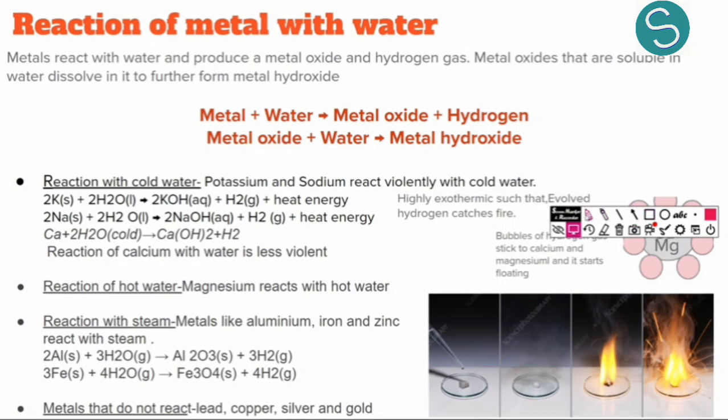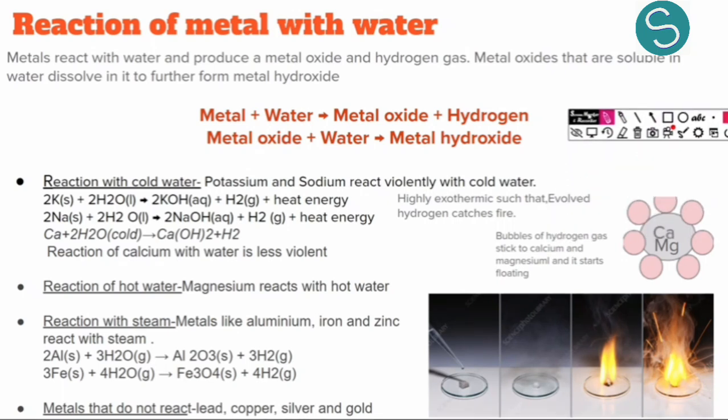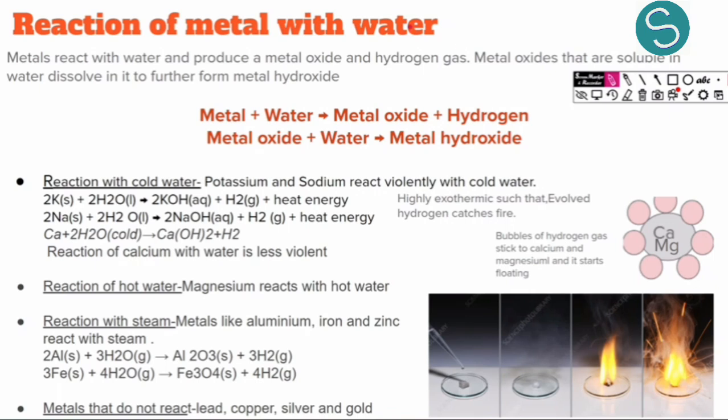So we are done with the reaction of metals with oxygen. Now let us see how a metal reacts with water. Water, I told you, is H2O. So how does a metal react with water? Metals react with water and produce metal oxide and hydrogen gas.